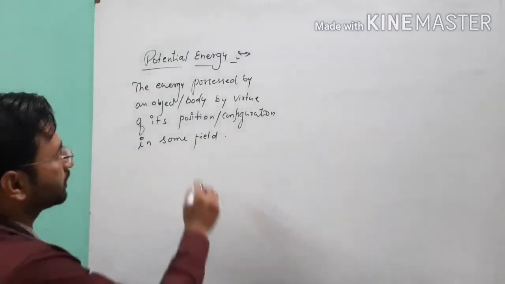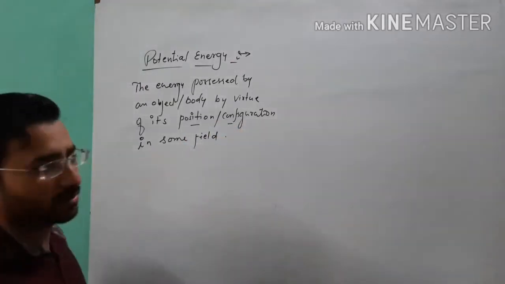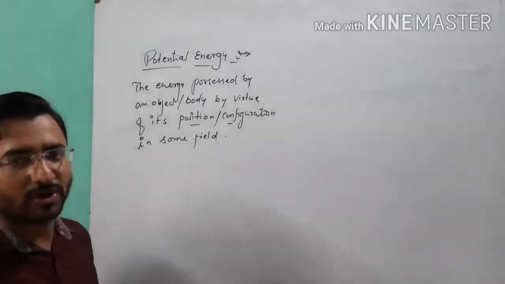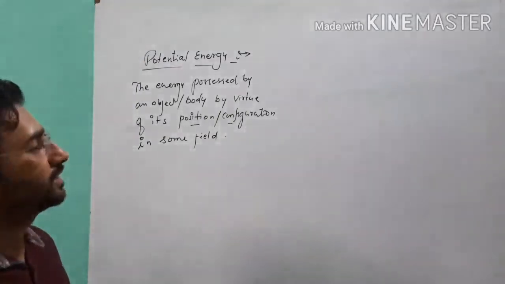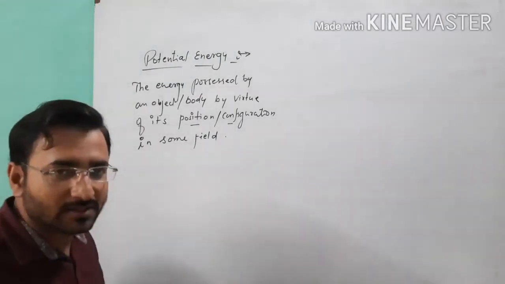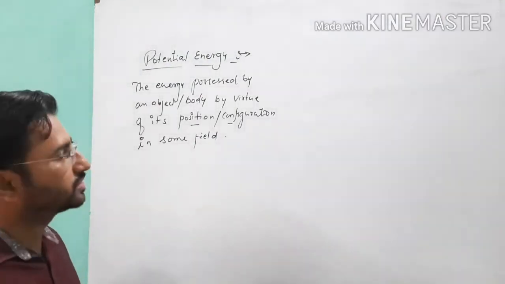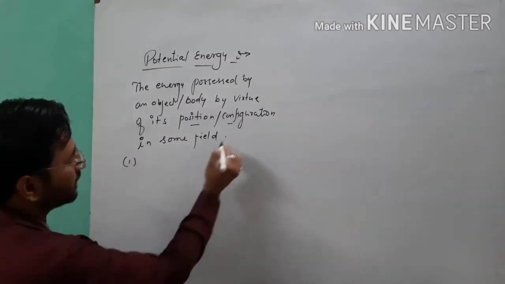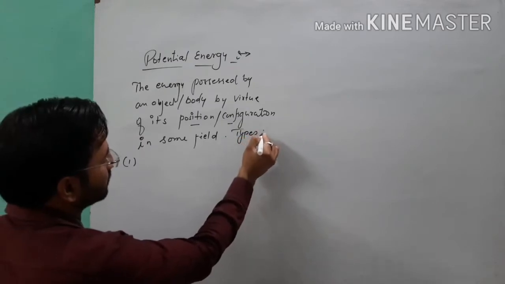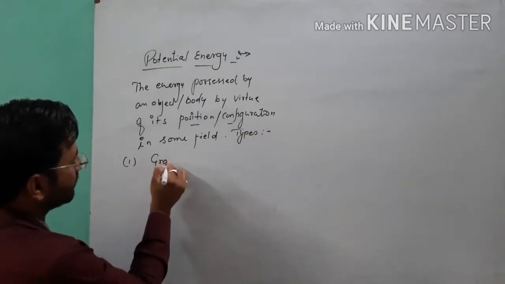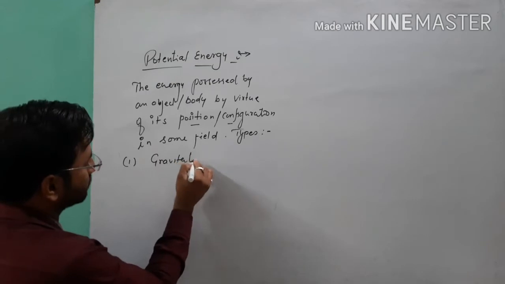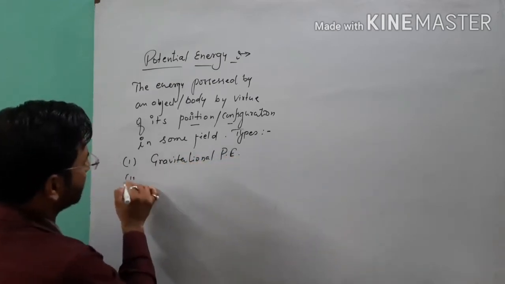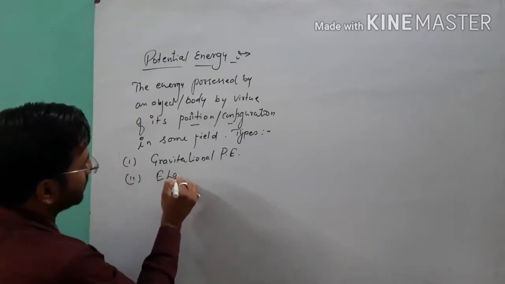So here the position or configuration plays a role by which we can identify that the energy of a body is potential energy. Or in a short way you can say potential energy is the energy which is due to the position of the body. So when we think about the types of potential energy, first is gravitational potential energy, and second is elastic potential energy.